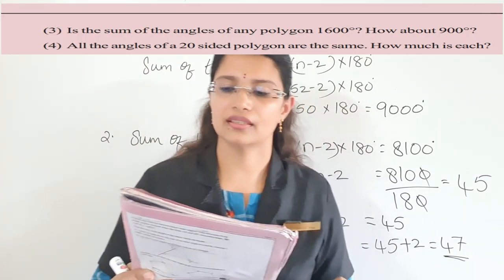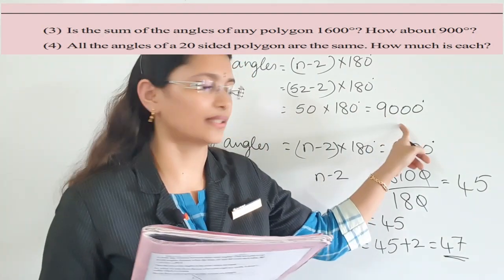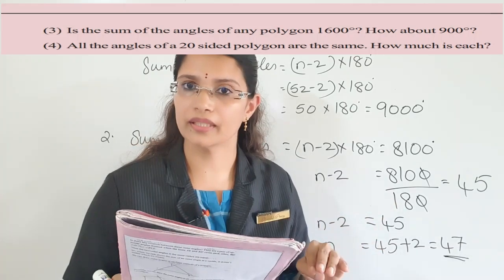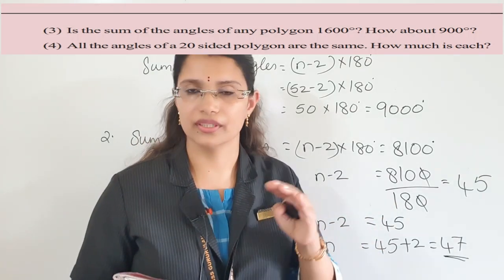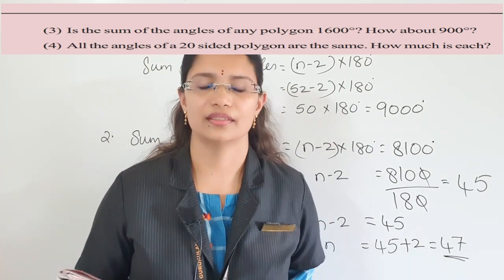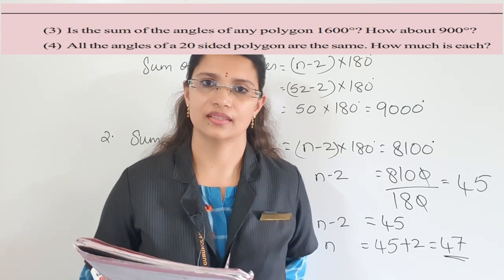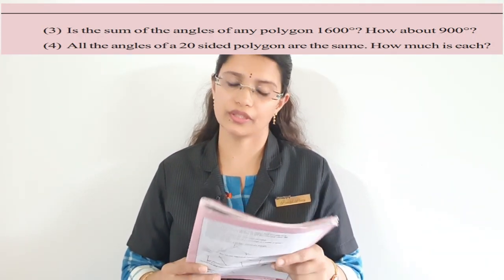Then the question is, how much is each angle? The sum of angles you will get here. Then how much is each means divided by 20, as it is a 20-sided polygon. So that answer divided by 20, and you will get the answer. Okay. So children, these third and fourth questions, do it as homework.